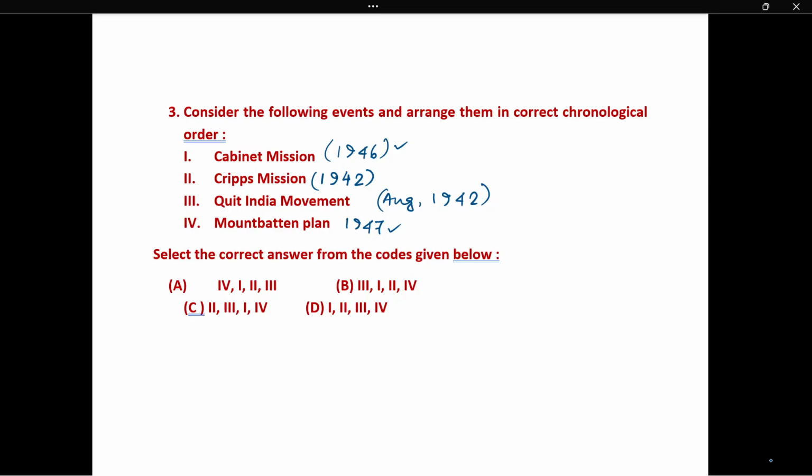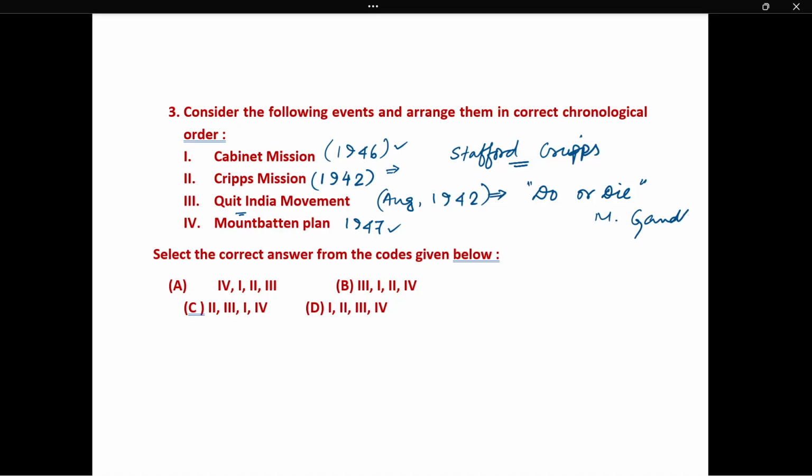The Cripps mission first came with the leadership of Sir Stafford Cripps. When the Cripps mission failed, immediately the Quit India movement started, with the famous slogan "Do or Die" given by Mahatma Gandhi.